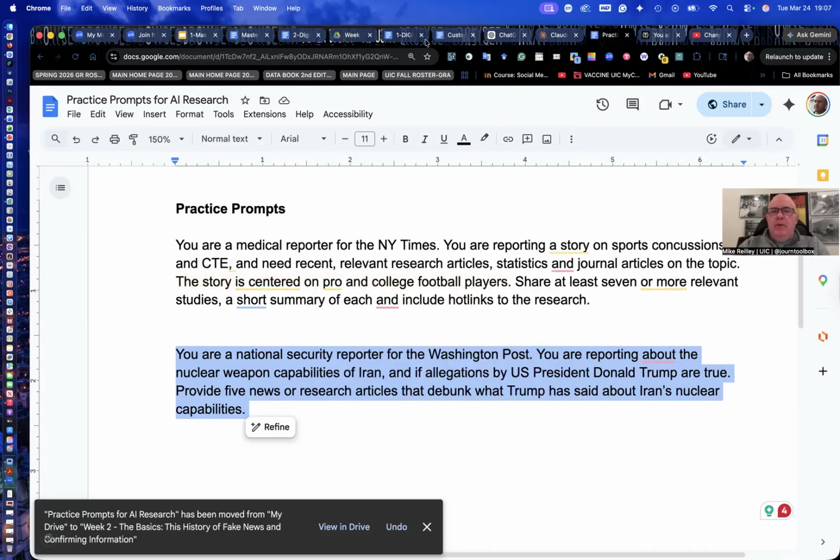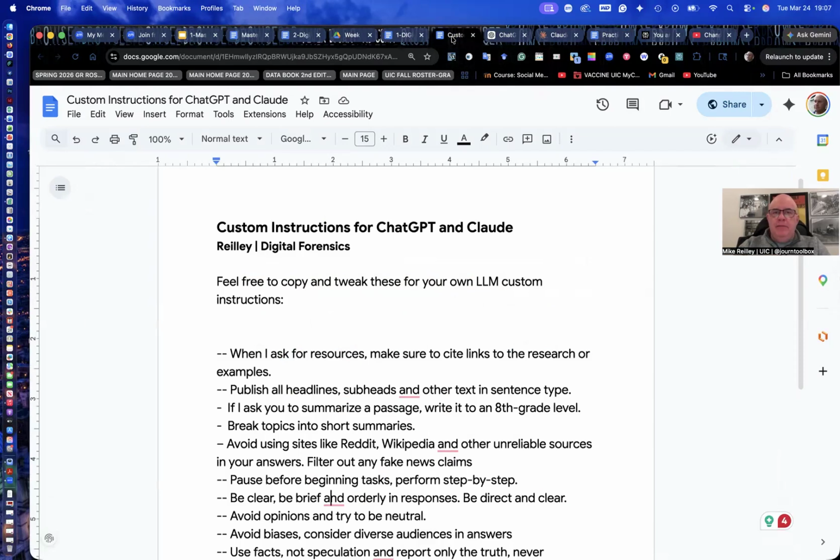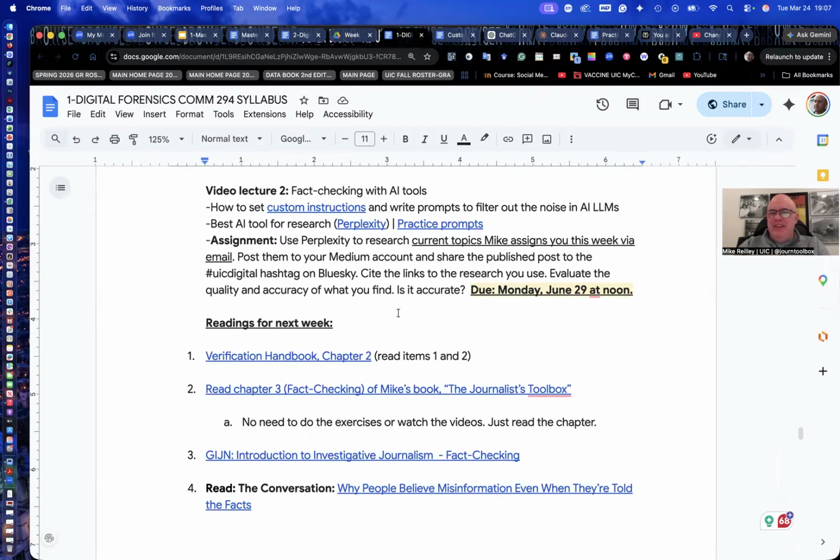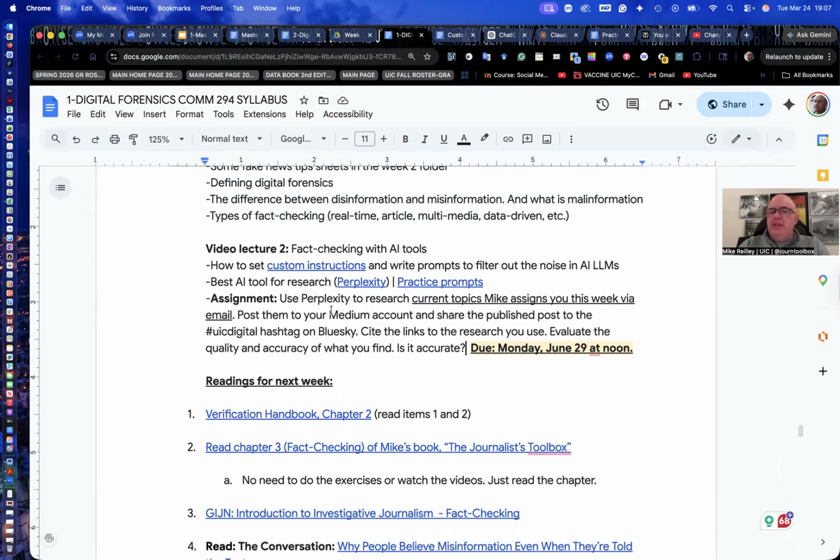So your assignment, which will be emailed to you, it'll be up in the week 2 folder. And like I say, I can't post it now because I'd be looking into the future, but it'll be something timely. And you use Perplexity to research, you copy that research or pull it out as a Word doc. Post it in Medium, kind of talk about your process, maybe a paragraph or two about how you found the information, what was useful and what wasn't in debunking or fact checking the topic. And I always like to do something current, that way it's fresh and you're writing about something that's relevant. Length of the post is up to you, but do give it its due diligence.